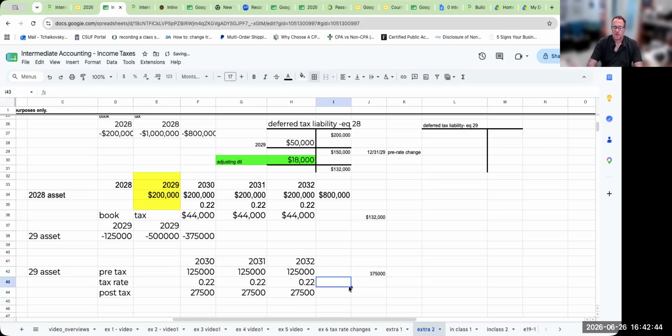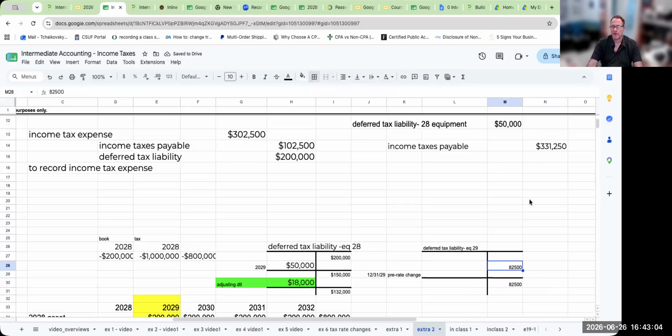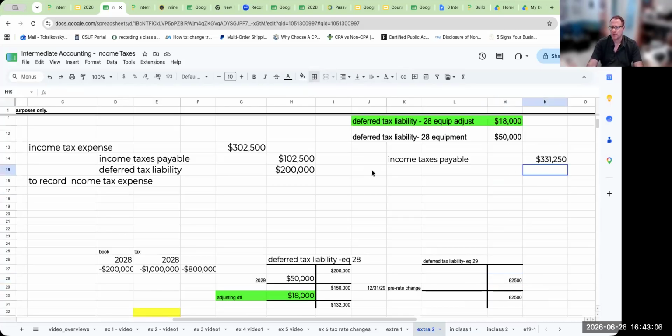Okay. So this over here is going to be 82,500. So this amount here, my ending balance in this account needs to be 82.5. How am I going to get there? I'm going to record this as 82,500.